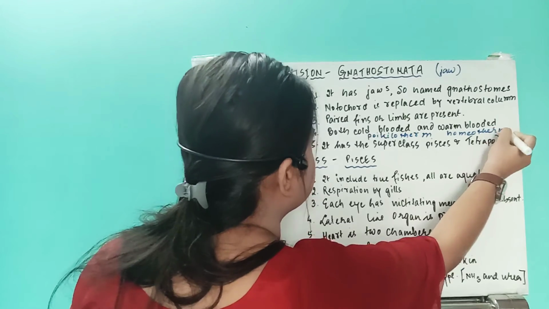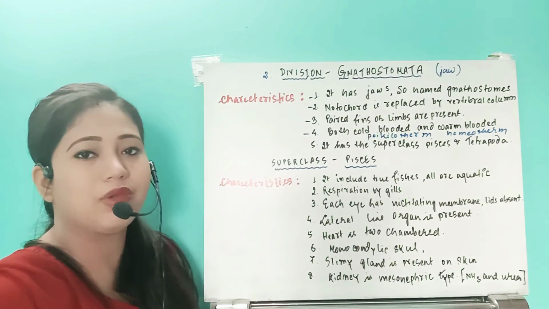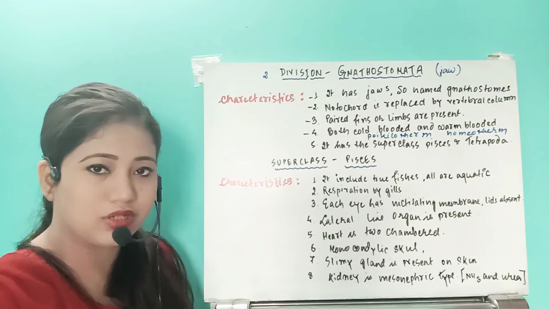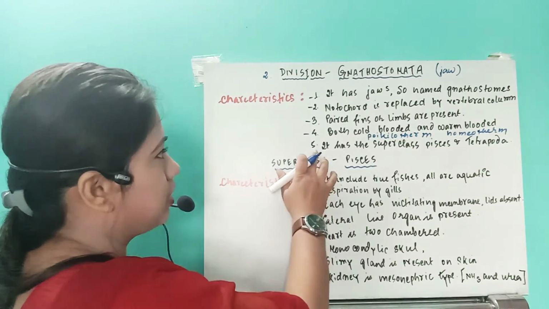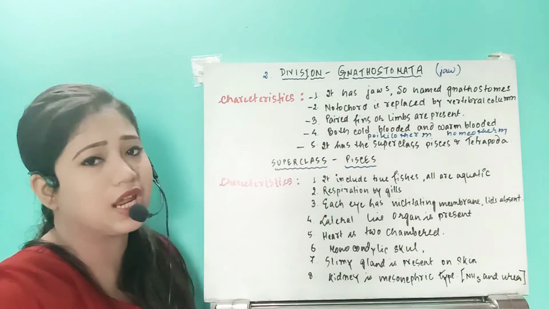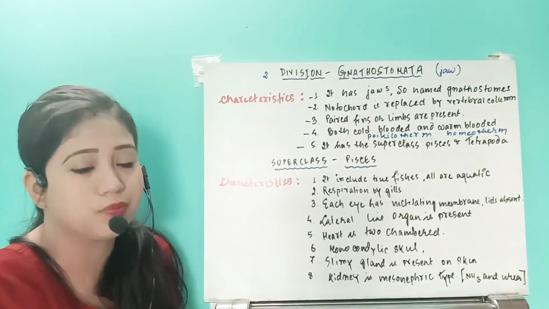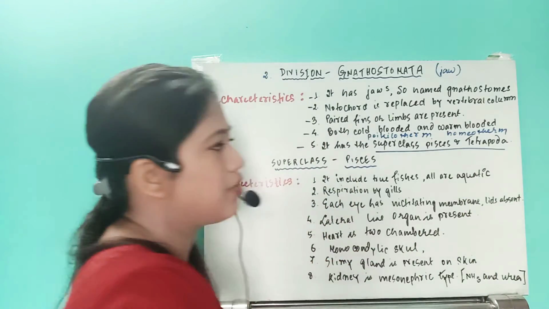So these organisms can be both poikilothermic and homeothermic. Fish, amphibia and reptilia are poikilothermic, and aves and mammals are homeothermic. Now this next point you just see: under this division Gnathostomata, we are going to have two superclasses. The two superclasses are Pisces and Tetrapoda.